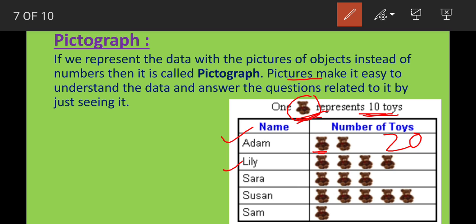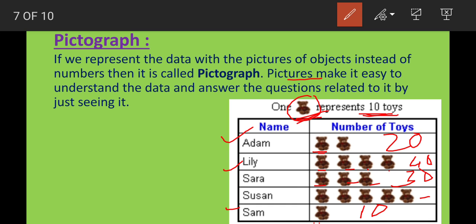Second, Lily has 4 pictures of toys, so 4 times 10 is 40 toys. Next, Sarah has 3 pictures of toys, so 3 times 10 is 30 toys. Next, Susan has 5 pictures of toys, so it is 50. And Sam has 1 picture, so he has 10 toys.